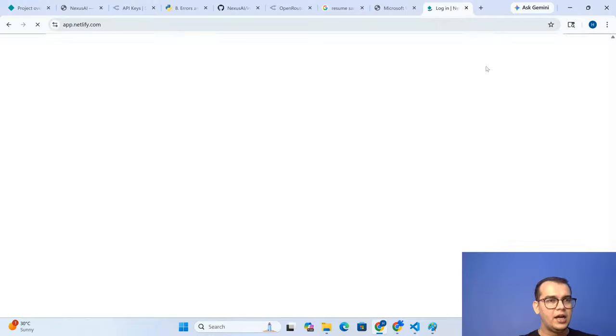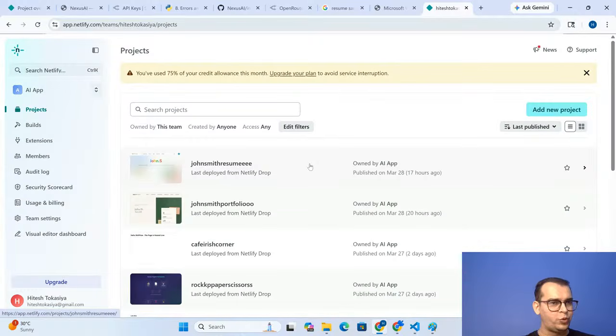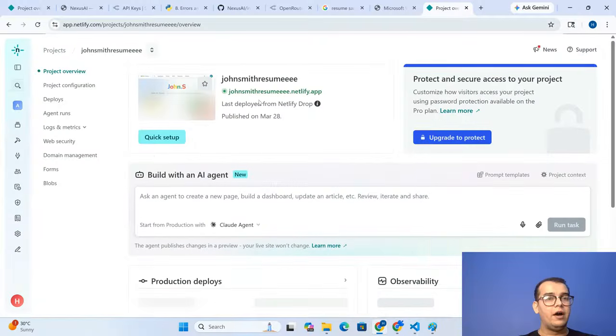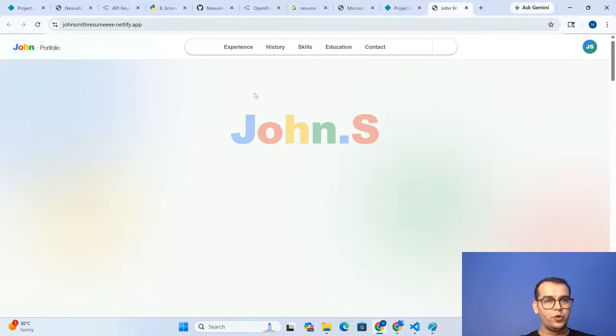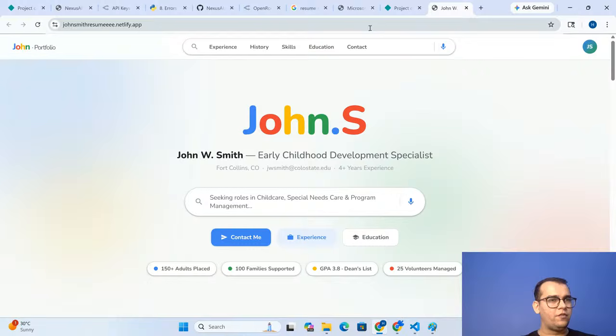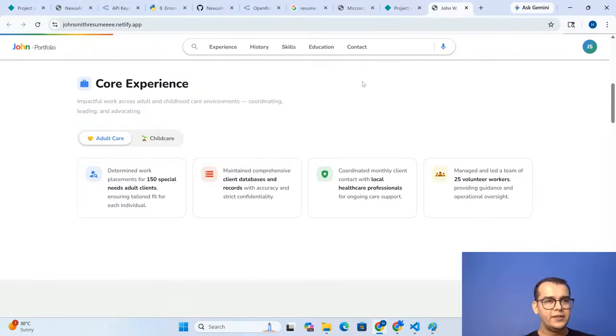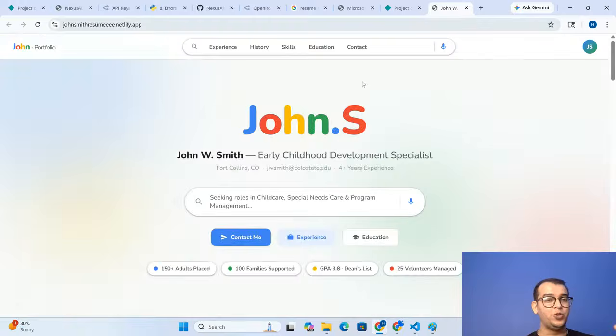As I can see, I have many different hosting projects for my own students. There is one student who has added a portfolio. We have seen how to create your online portfolio as well. You can see the theme of this student is a UI similar to Google Chrome. This is actually a resume of a student named John, who has 4+ years of experience.